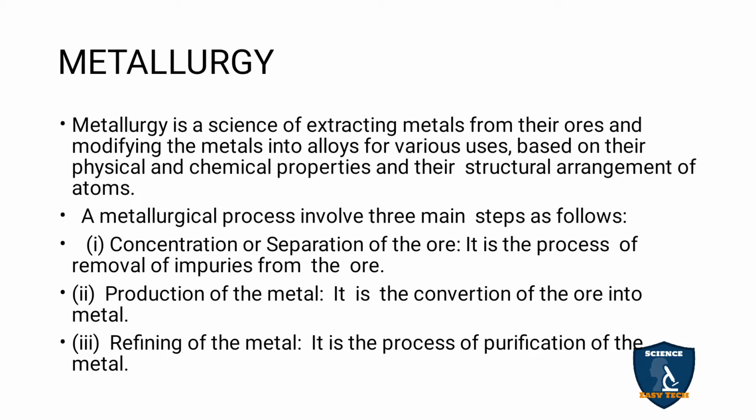Second, production of the metal. It is the conversion of ore into metal. Third, refining of metal. It is the process of purification of metal. So, first is concentration and separation of ore, meaning removal of impurities from the ore. Production of metal means conversion of ore into metal. Refining of the metal means purification of metal. These are the main steps involved in metallurgy.